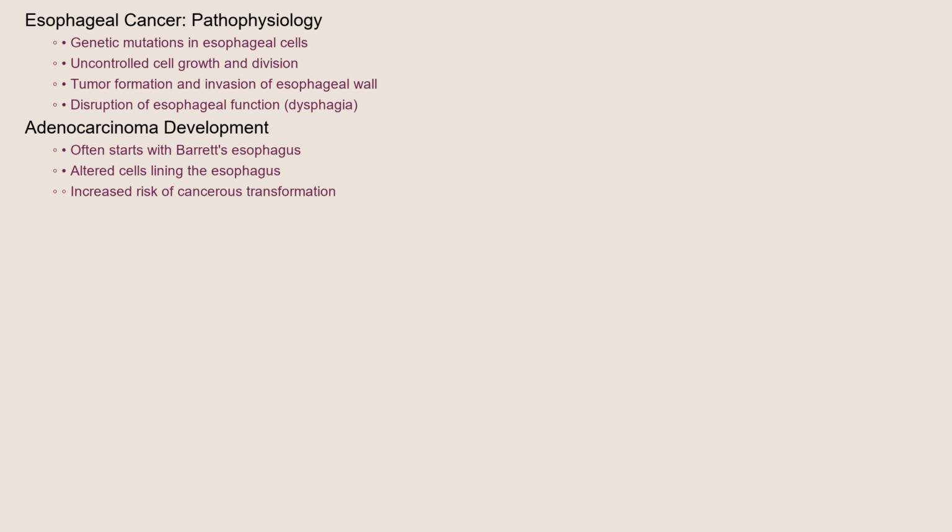In esophageal cancer, the normal cells lining the esophagus undergo genetic mutations. These mutations cause uncontrolled cell growth and division, leading to the formation of a tumor. As the tumor grows, it invades the esophageal wall, potentially spreading to nearby lymph nodes and other organs. This invasion disrupts the esophagus's normal function, making it difficult to swallow. In adenocarcinoma, the process often starts with Barrett's esophagus. The cells lining the esophagus are altered, and over time, these altered cells can become cancerous.